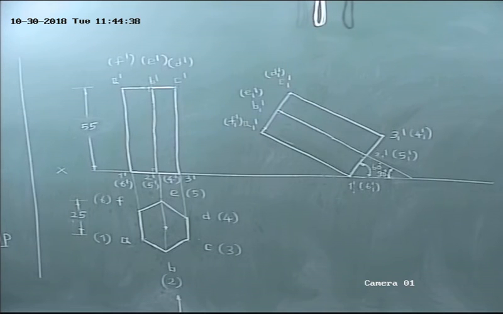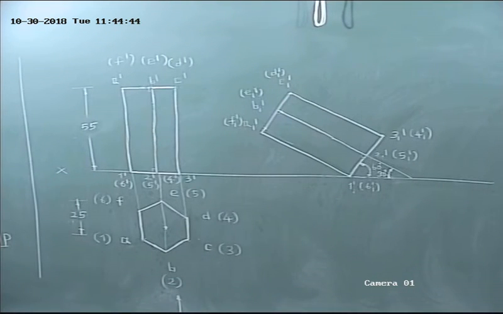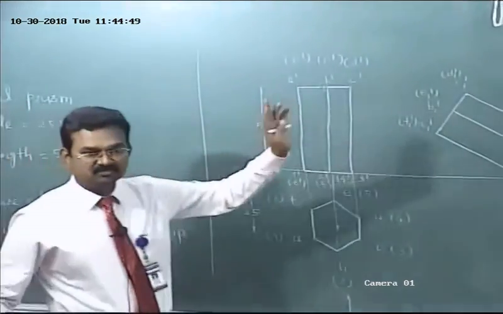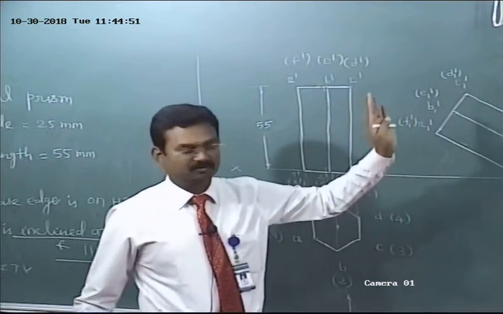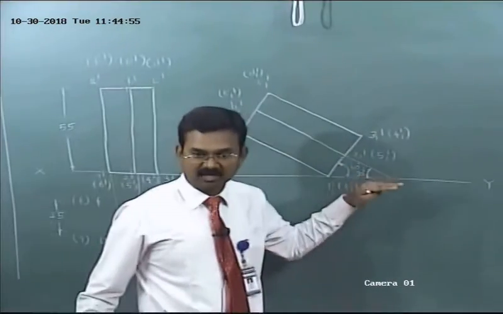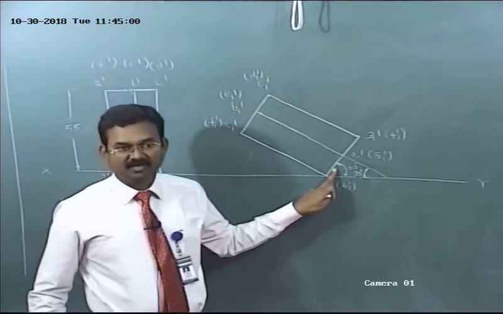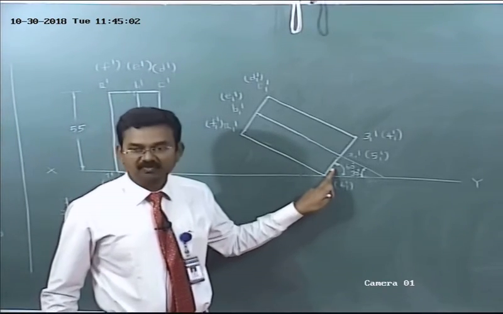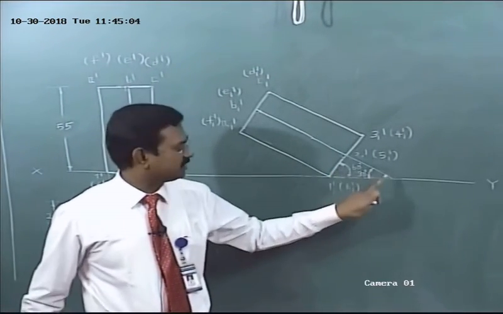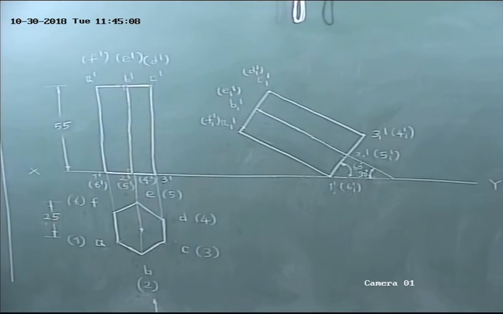So in step 2 what we did? Tilt and reproduce the first step front view to the given condition. What is the given condition? Axis should make the angle 30 degrees HP. So in the drawing hall it is very easy, by using mini drafter scale you can draw the 30 degree inclined line. But in the classroom, instead of tilting the axis, we have tilted the base. So if base is inclined at 60 degrees HP, what about axis? Definitely axis will make the angle 30 degrees HP. Isn't it? Listen, this is an important point, listen.